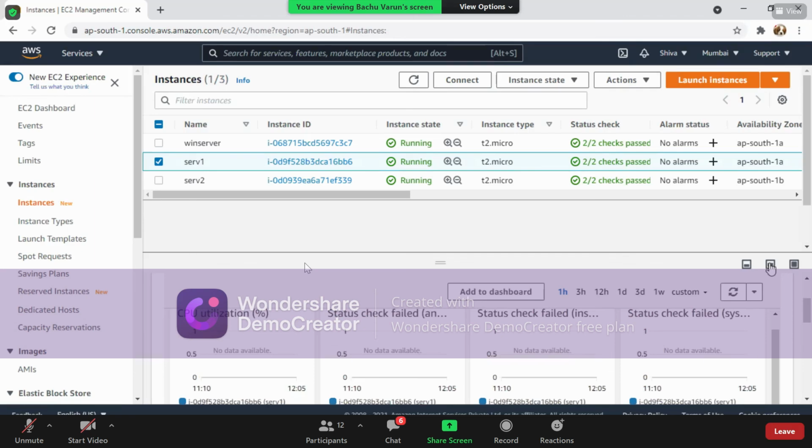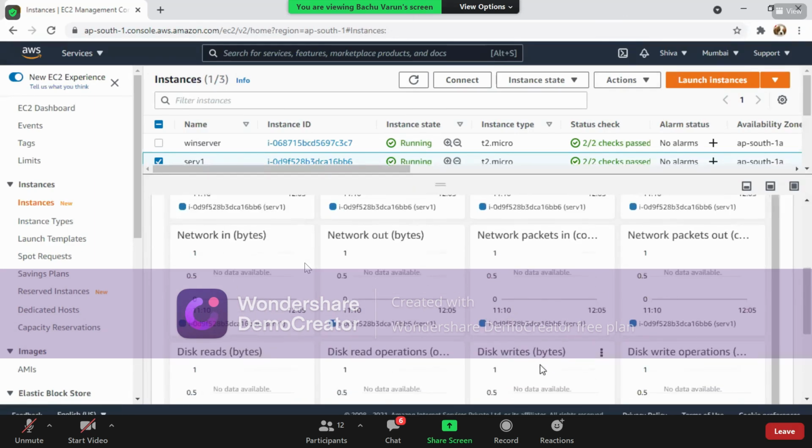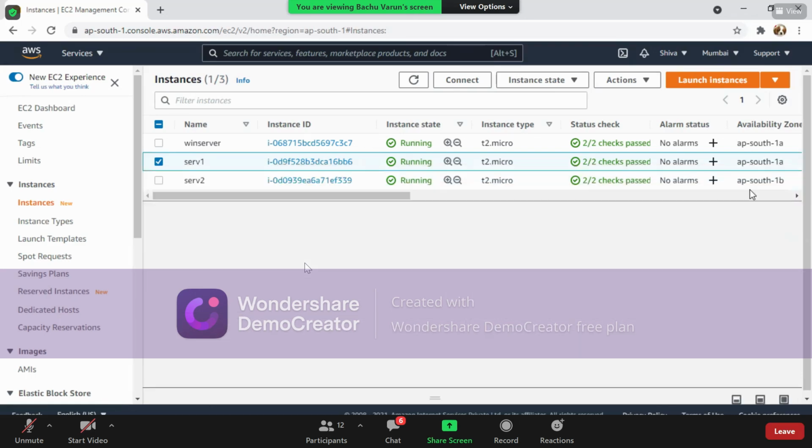There are many other things available, but we are using only CPU utilization because we have created a condition only for CPU utilization.